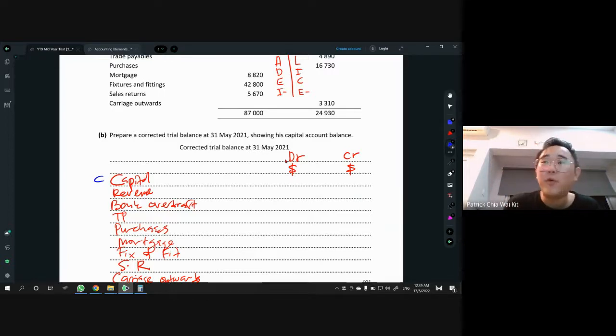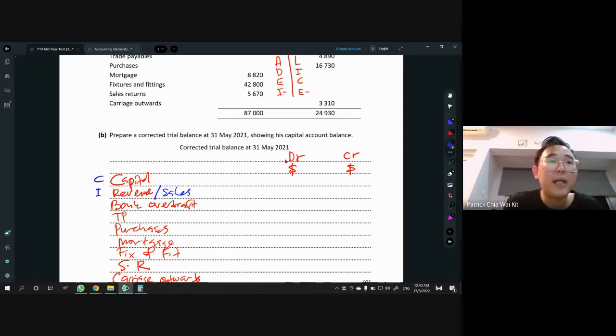Okay, revenue. What's revenue? Another name for revenue is sales. Of course you don't need to write this, just letting you guys know. Revenue is sales. Sales is income. So revenue is income. So put it down at the side there. Tell yourself what they are, and then use the italic. Then you know whether to put left or put right.